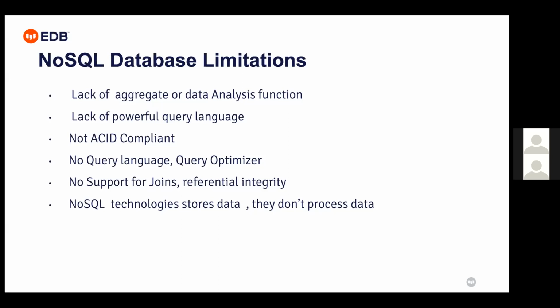And again, NoSQL technologies generally store data. They don't process the data. Here, PostgreSQL stores the data, processes the data, gives the functions, gives the operators. That way, you can convert your JSON data to key value store, you can convert your key value store to JSON, and the same data, if you want it in tabular format as per your application, that is a possibility.